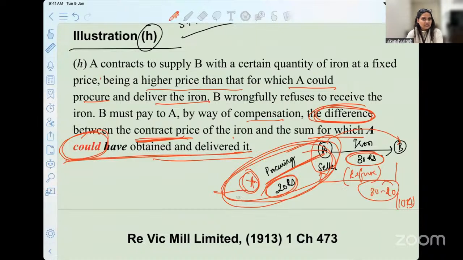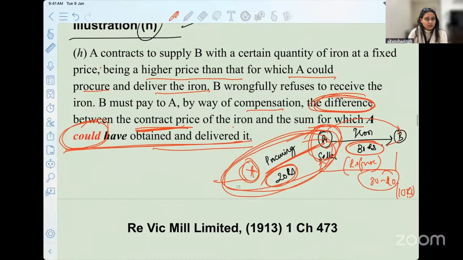That is what this is telling us, that it is not important for A to actually procure iron from X. What is important is how much loss of profit has actually happened, which he was expecting, or which is very much reasonably expected in a transaction like this by a seller or a buyer. Okay, so the illustration H is also important.